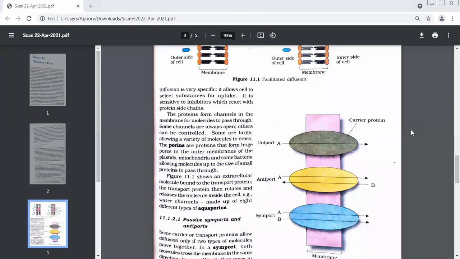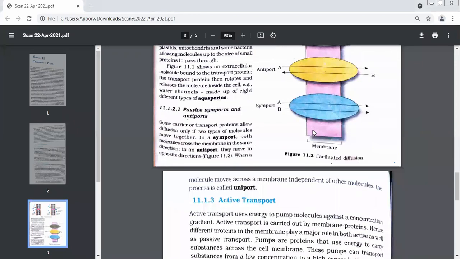Ma'am, may I ask? Yes, beta, ask. How do porins help in the diffusion of hydrophilic moieties? Answer, beta.